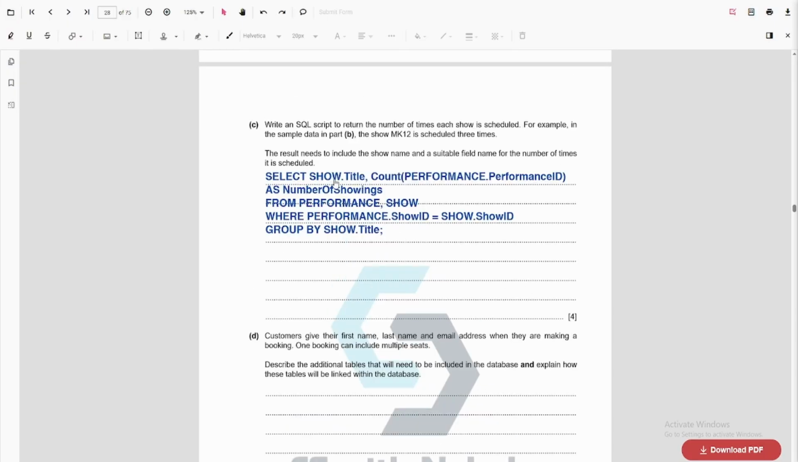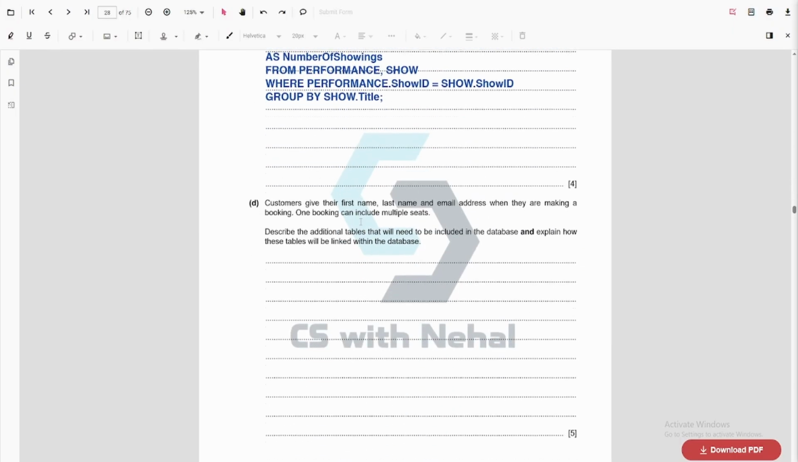So here we will select the show title, then we'll count the performance IDs, and we will take this as the number of showings. We will take this from the performance and show tables. So we will check whether the show ID inside the performance table and the show ID inside show are the same or not. And then we group by the show title, so the data of the same title gets merged.